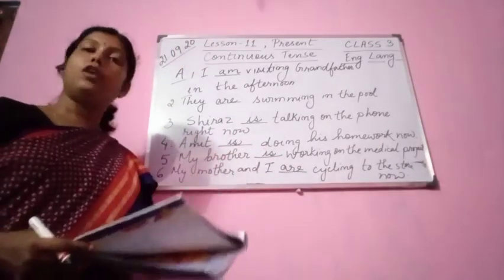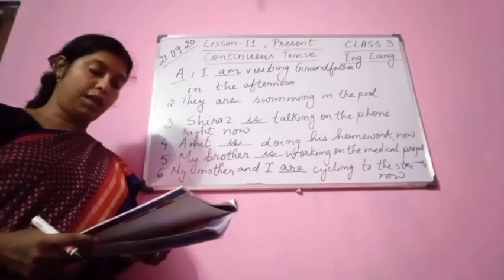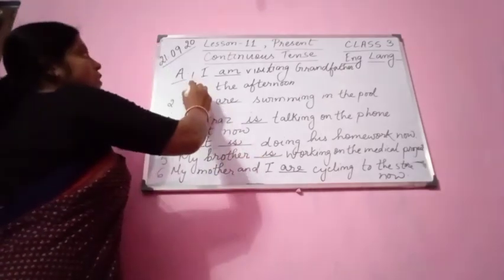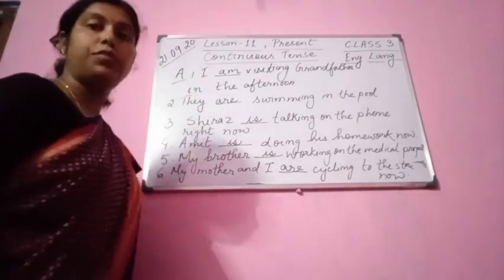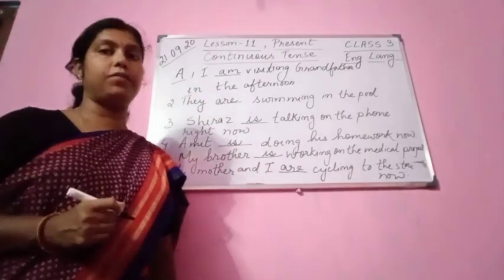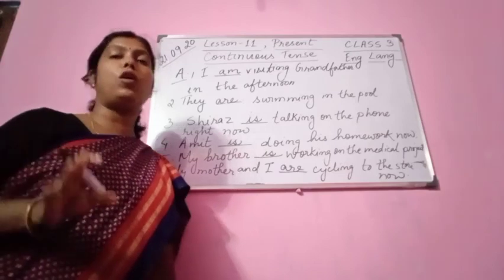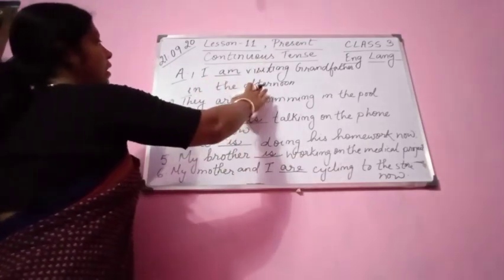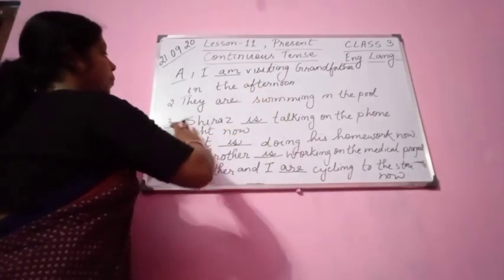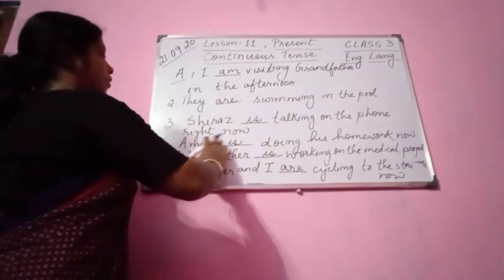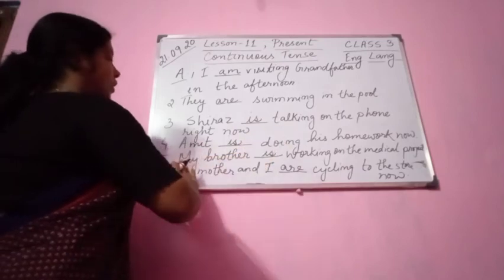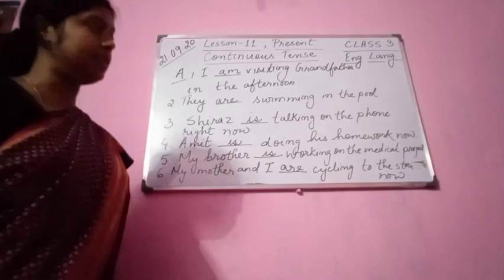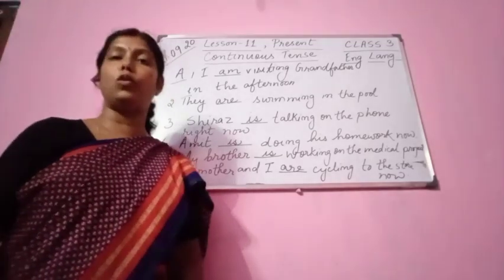So one thing you have to keep in mind, that we have to see the subject. Along with the subject, we are going to use here the helping verbs, that is, am or are. So you see here, I am visiting grandfather in the afternoon. They are swimming in the pool. Siraj is talking on the phone right now. Amit is doing his homework now. My brother is working on the medical report. My mother and I are cycling to the store now.